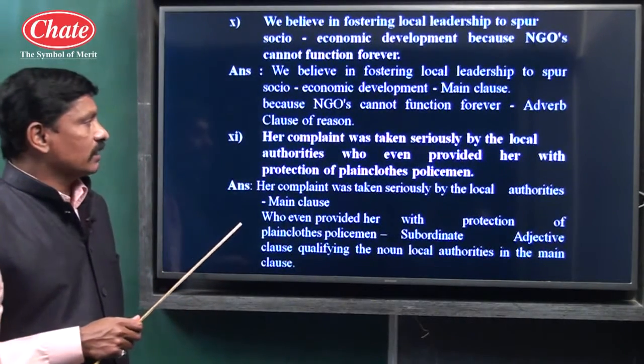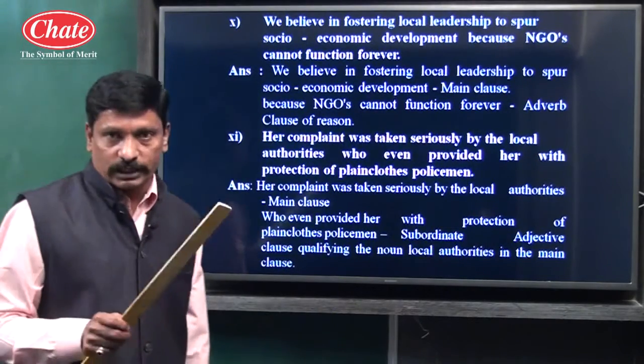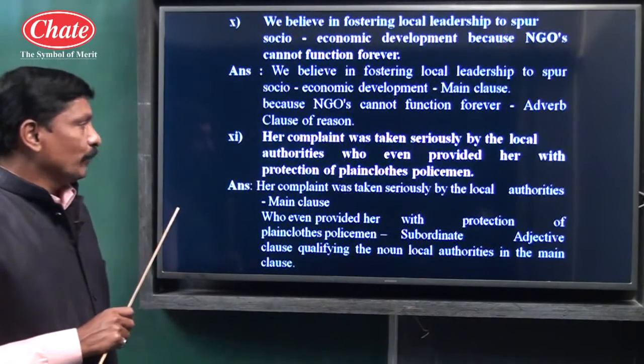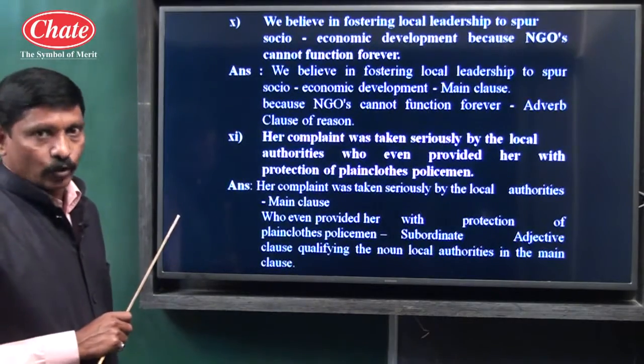Example number 11. Her complaint was taken seriously by the local authorities, main clause, who even provided her with protection of plain clothes policeman, subordinate clause.